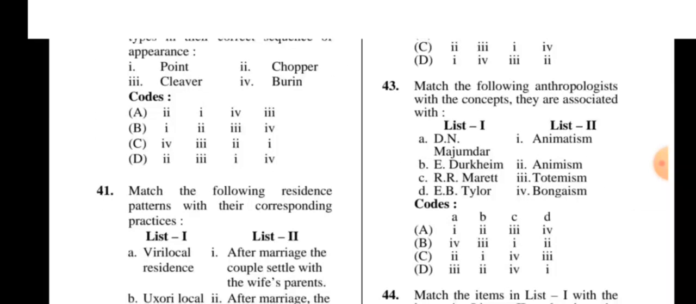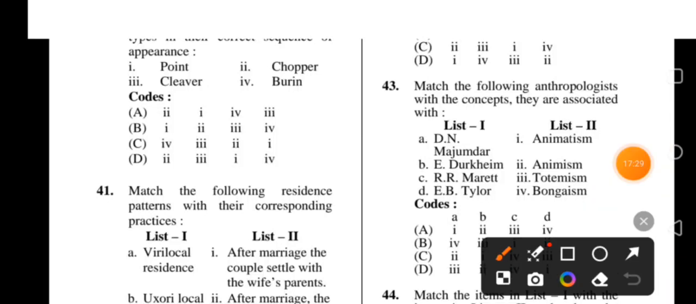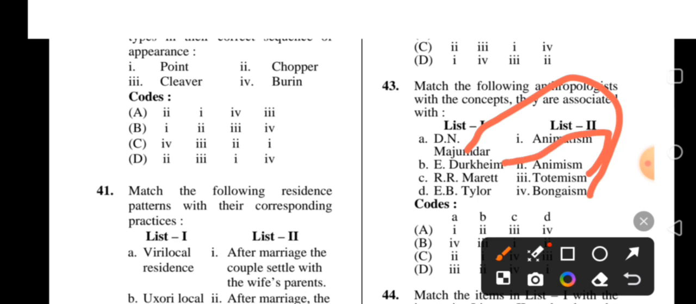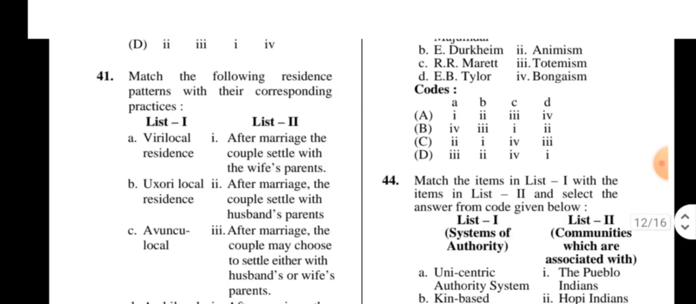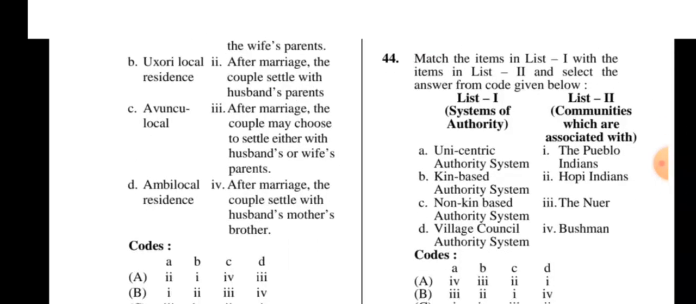43. Match the following. Here D.N. Majumdar, Bongaism; Durkheim, Totemism; Marett, Animatism; Tylor, Animism. So here 43B is the correct option. 44. Another match the following.